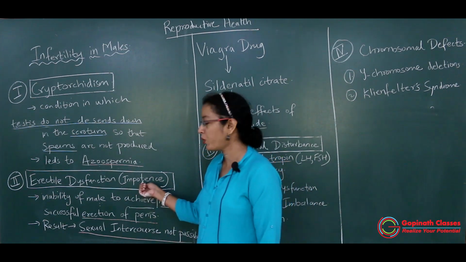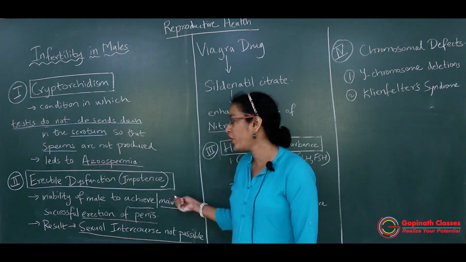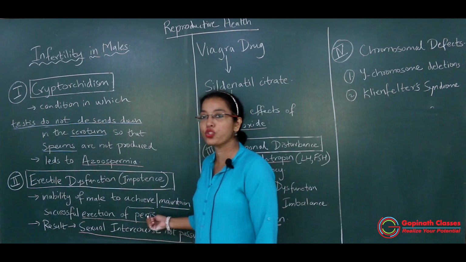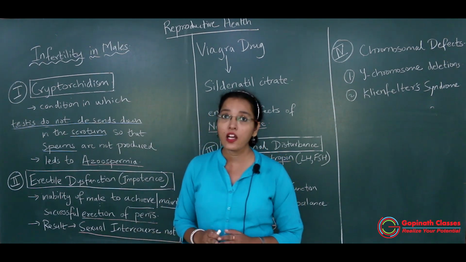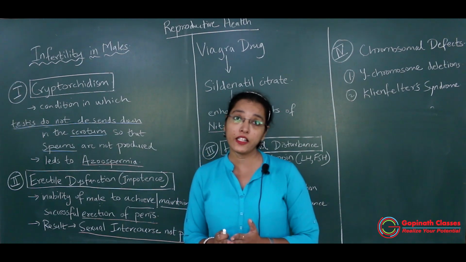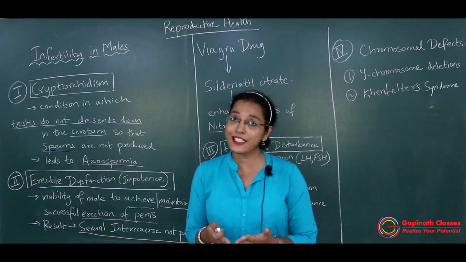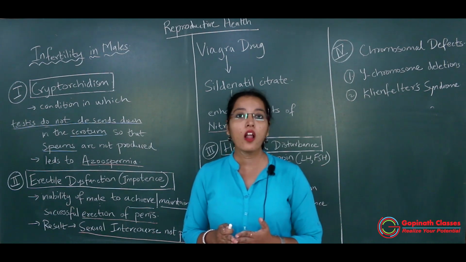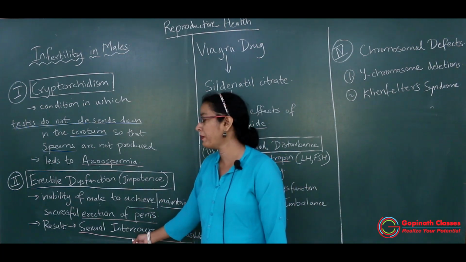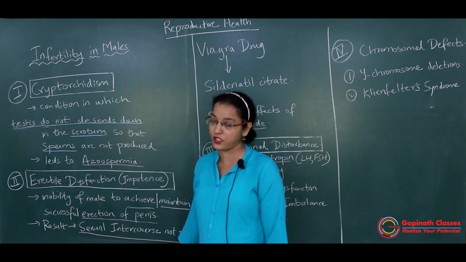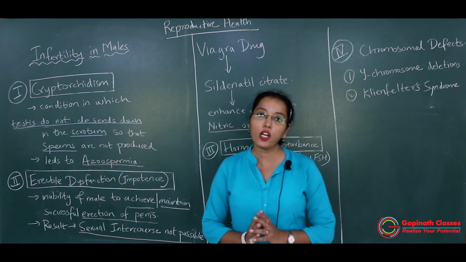So what is impotency? It is the inability of the male to achieve or maintain a successful erection of the penis. Either the erection will not happen at all, or even if it happens, it does not last long, because of which there will be no proper release of the semen in the female genital tract. There will be no proper sexual intercourse; sexual intercourse is not at all possible.